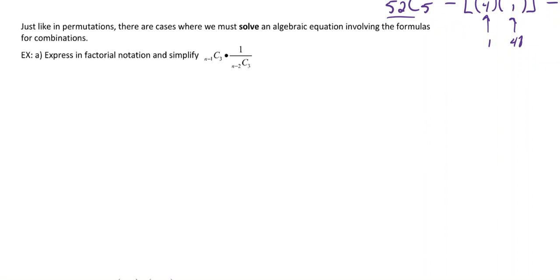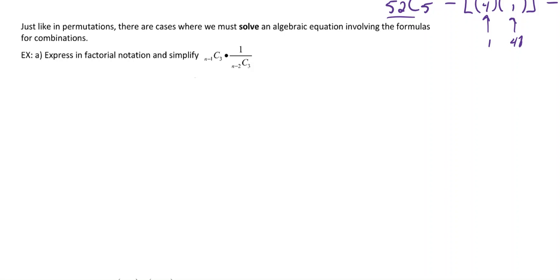All right, into the next stuff. Now, just like in permutations in the last lesson, we're able to solve algebraic equations and simplify expressions. If we had a situation like this, this looks like a bunch of nonsense, but we can write this out in factorial notation, and then we should be able to cancel a few things and actually simplify it down, right?